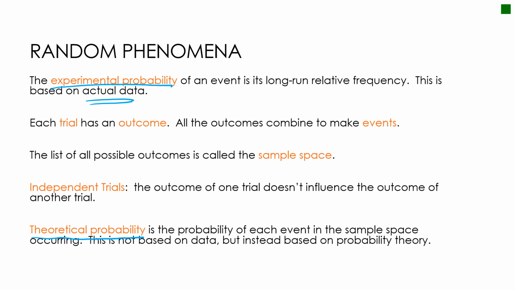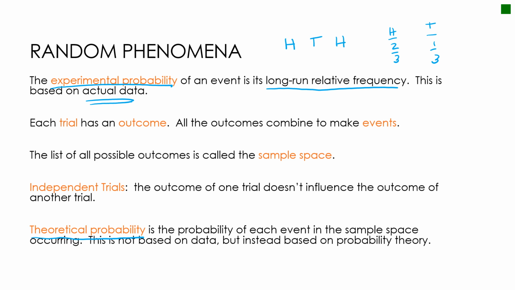So if I flipped a coin 3 times and I got heads, tails, heads, my experimental probability would be that I'd get heads 2/3 of the time, and tails I would get 1/3 of the time. Obviously, we're looking at a long-run relative frequency. We want to do this many more times than 3, so 3,000, 300,000, 3 million, etc.